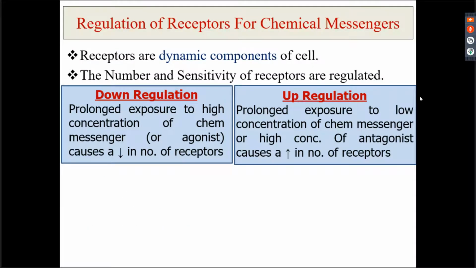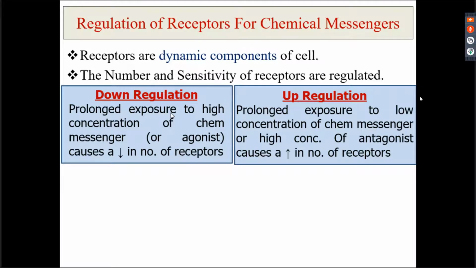Another characteristic of chemical messengers is that the receptors of chemical messengers, it is not a fixed component. They are not static component. They are dynamic components of cell. Depending upon the requirement, the number and the sensitivity of the receptor can be regulated. So it can either increase or it can decrease, right? So the number and sensitivity of receptors is regulated.